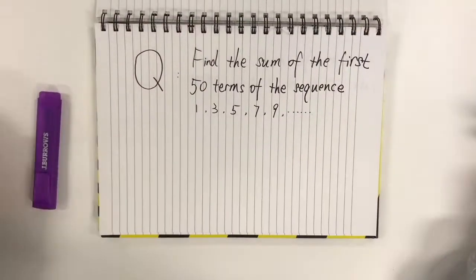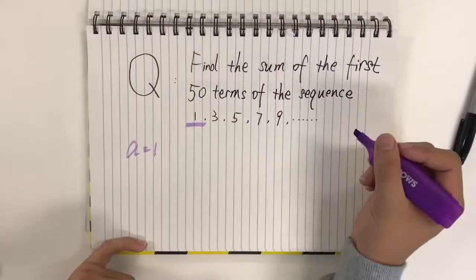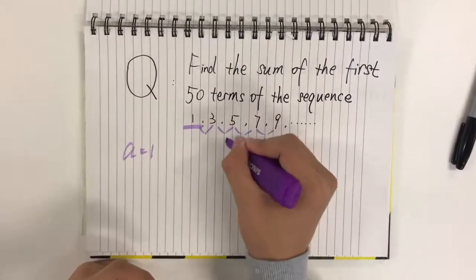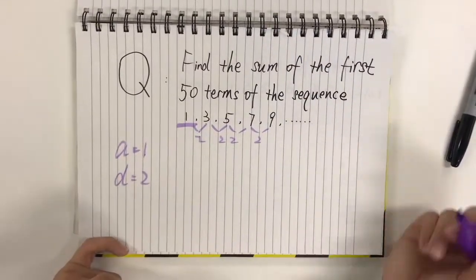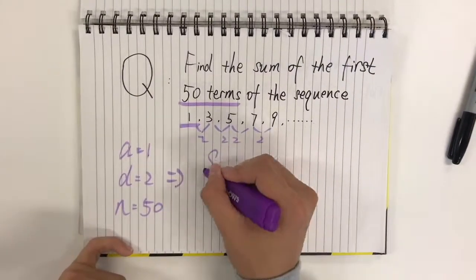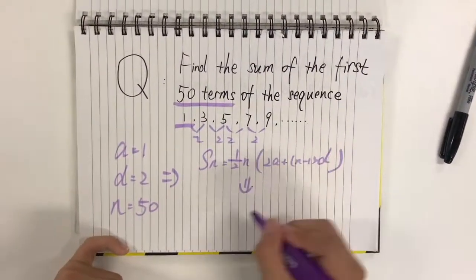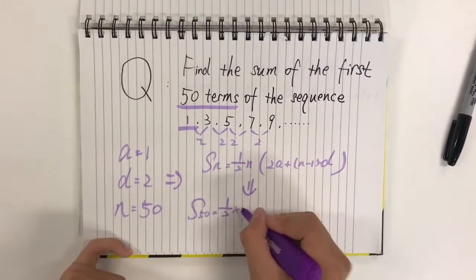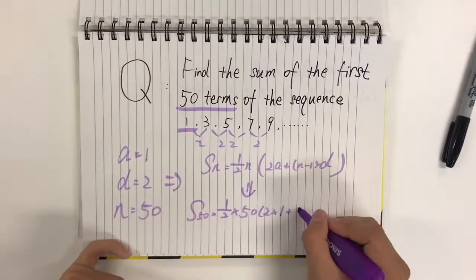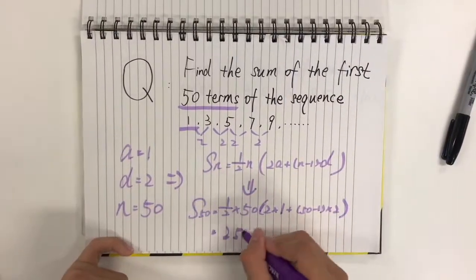Here is a question. 1 is the first term, we have a common difference of 2, and there are 50 terms. If we put all those things into this equation, we can get the sum of 50 terms, which is equal to 2,500.